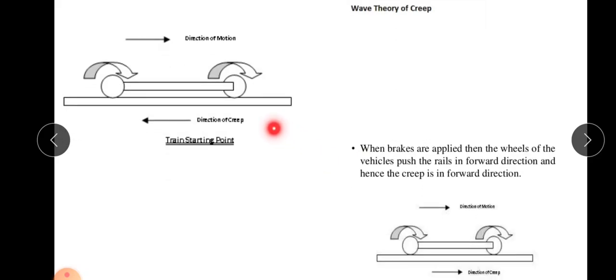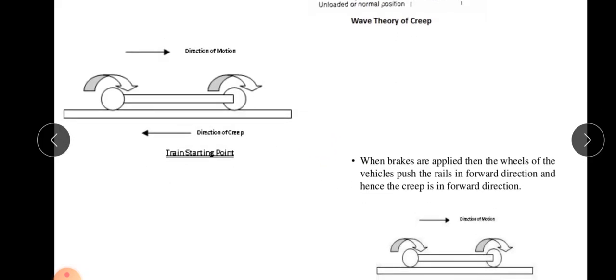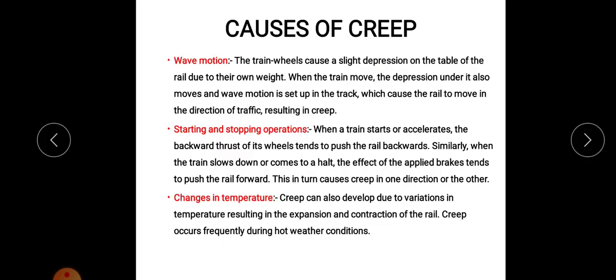So these are the two situations showing the direction of creep for starting and stopping operations. This is the second cause of creep.